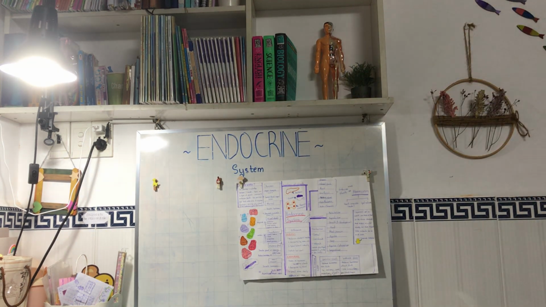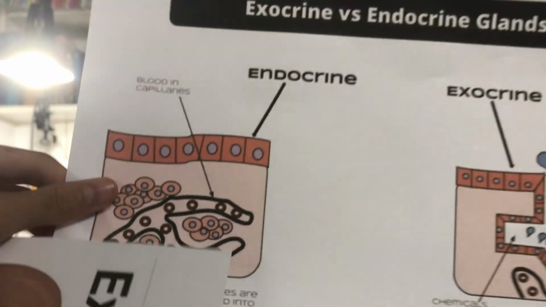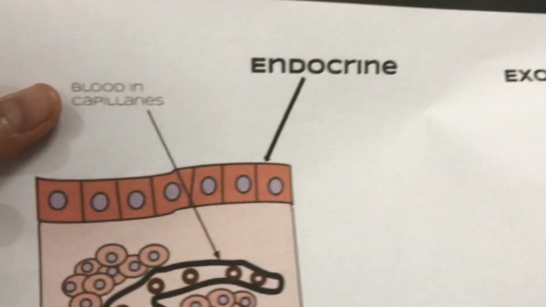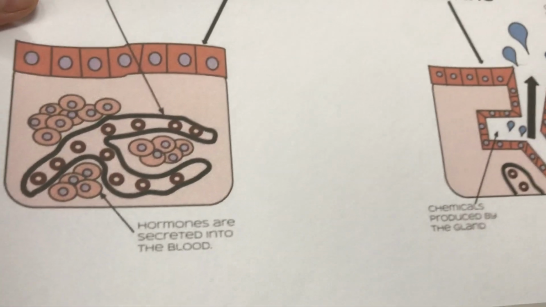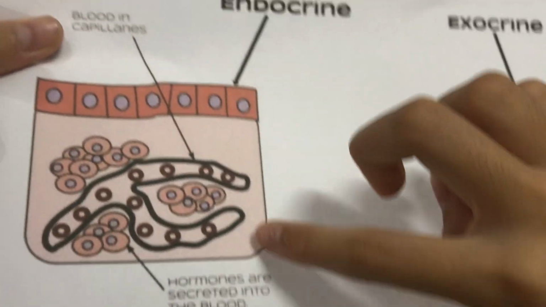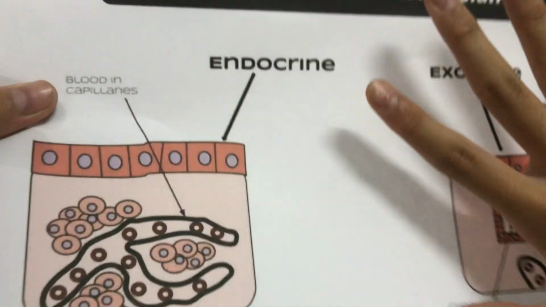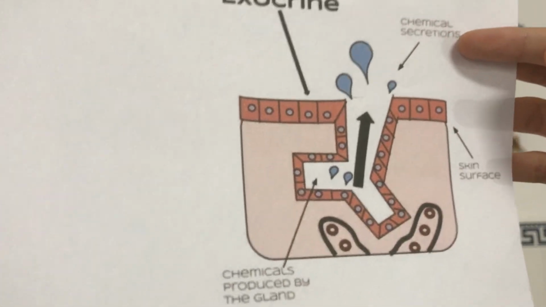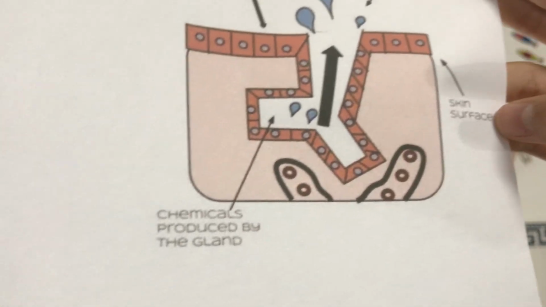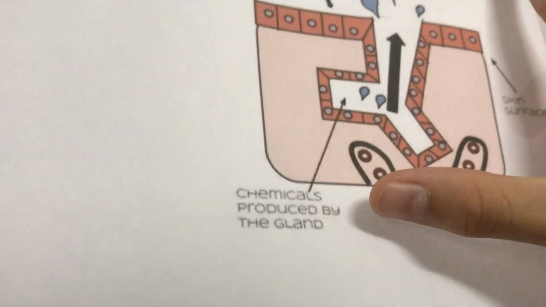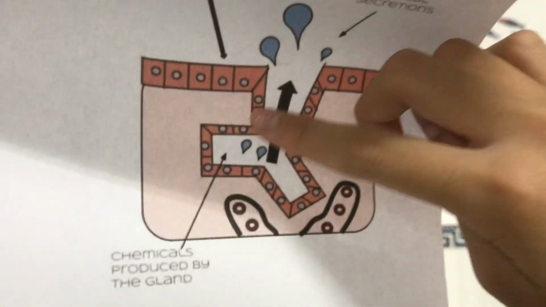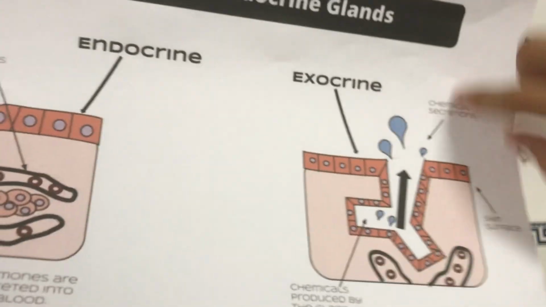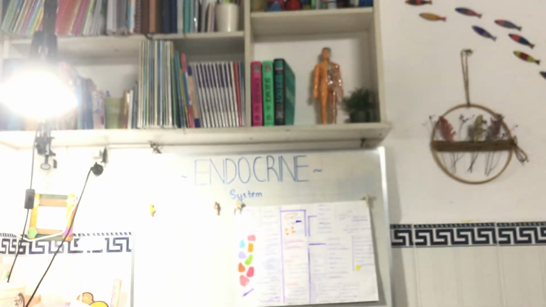For the endocrine glands, hormones are secreted into the blood in the capillaries, so there are no ducts whatsoever. And for the exocrine, here's the chemical secretion to the skin surface, the chemicals produced by the gland. So as you can see, there's a duct here, but in the other, there are no ducts. This surface to the skin is actually the sweat glands, for example.